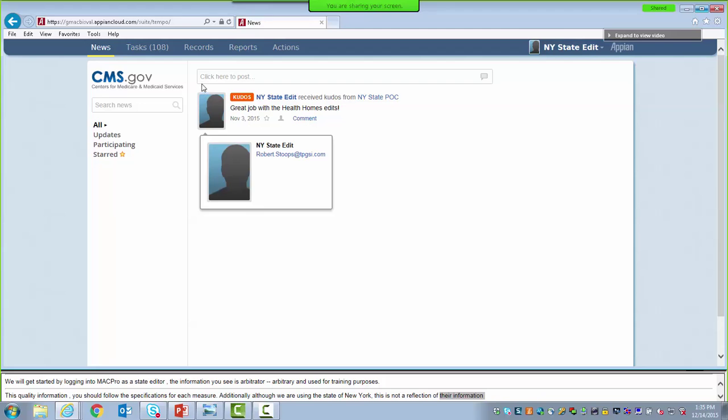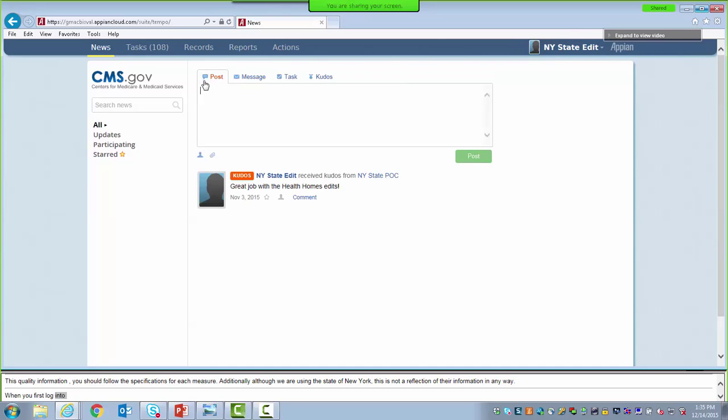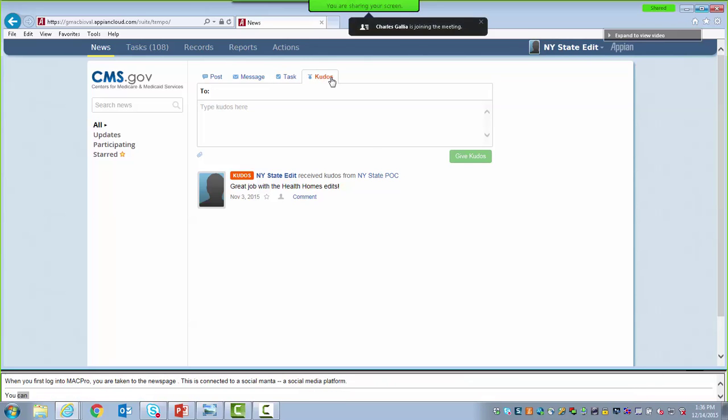So when you first log into MacPro, you are taken to your news page. This page operates similarly to a social media platform. You can write a post for your team, send a message to a team member, send a task to an individual, or recognize someone by providing them kudos from the text box located at the top of the page.